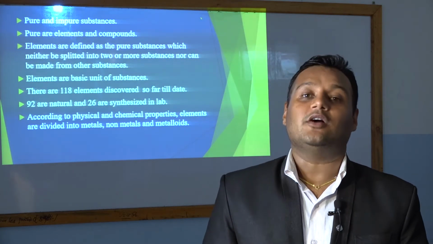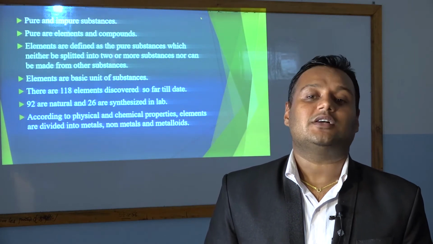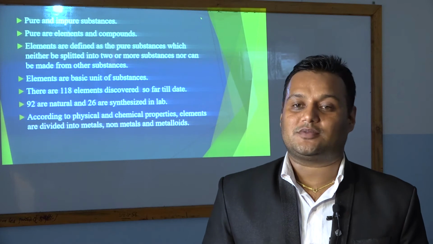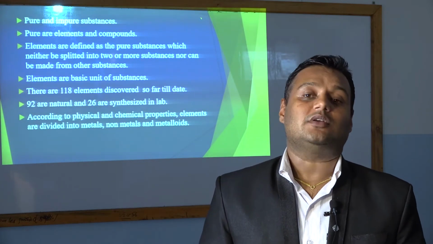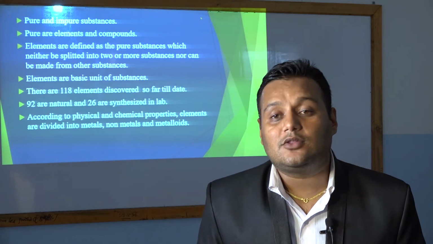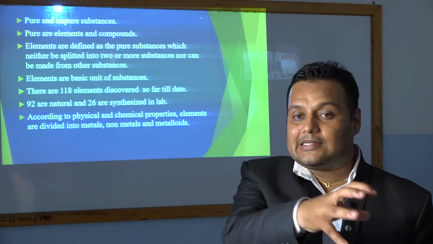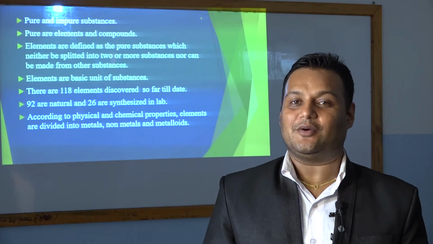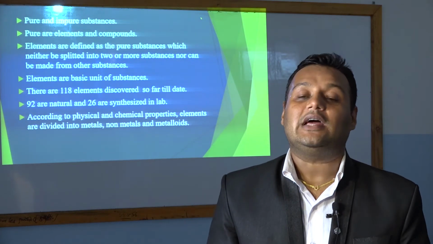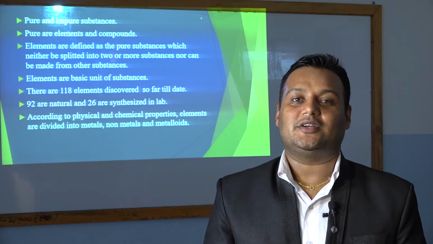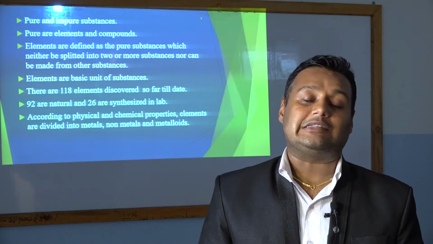In our surroundings we see different types of substances, and among them some are pure substances and some are impure substances. Among these, let's take out pure substances. These pure substances are specifically called elements and compounds. An element is a smaller form, while a compound is the combination of different elements.